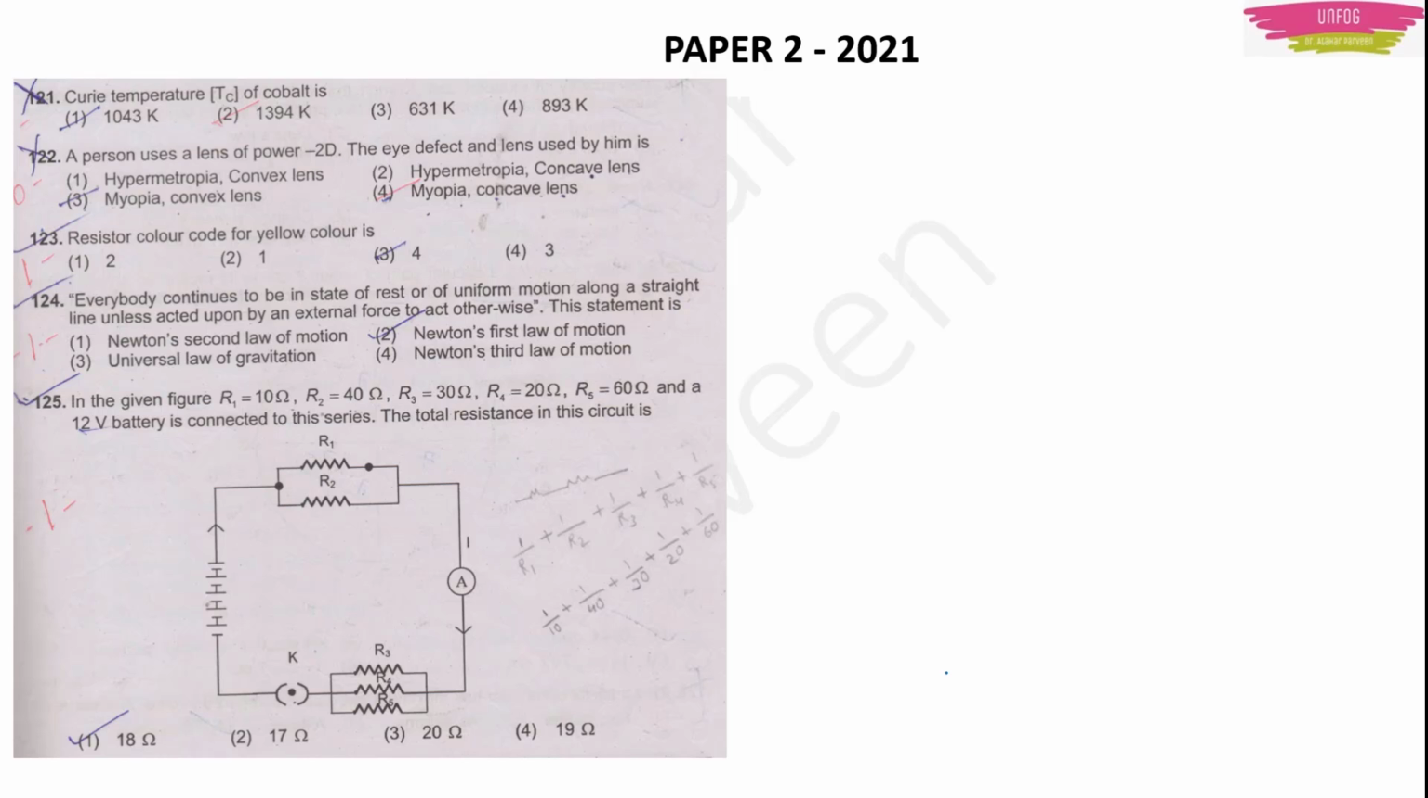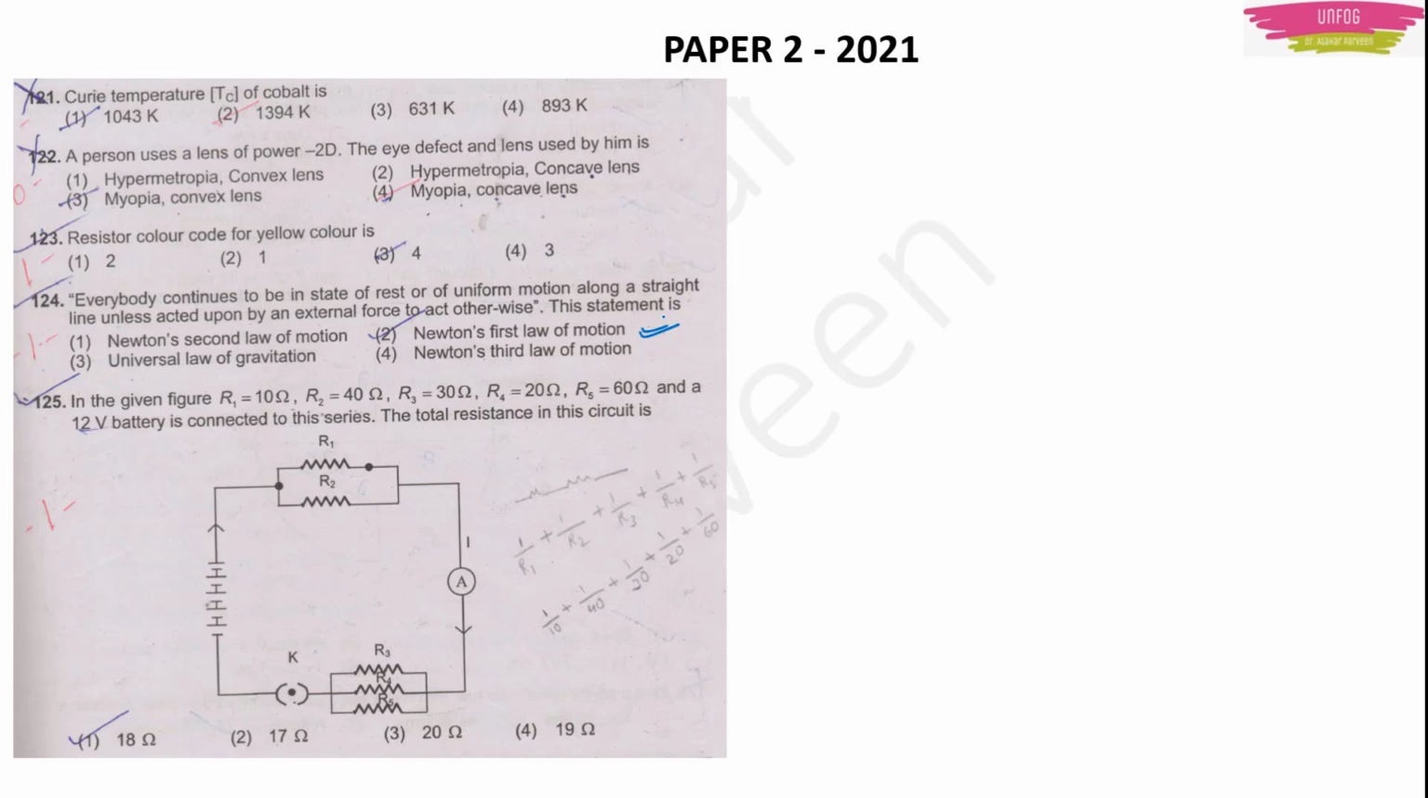The question is question number 124. Every body continues to be in a state of rest or of uniform motion along a straight line unless acted upon by an external force to act otherwise. Of course, this is Newton's first law of motion's statement. We know it already, right? We did it in paper 1 only. So option 2 will be the right answer.